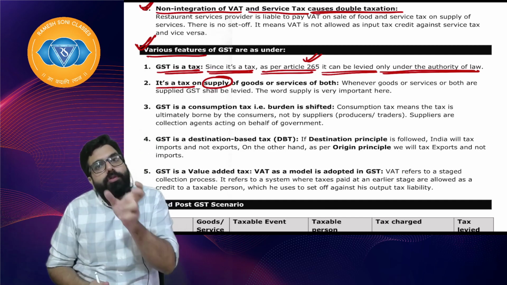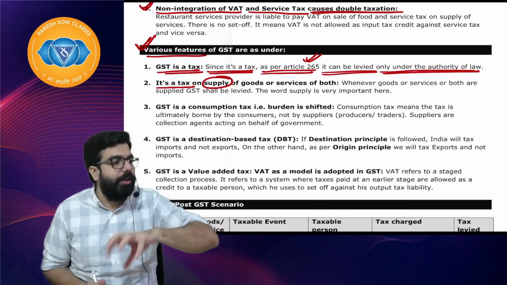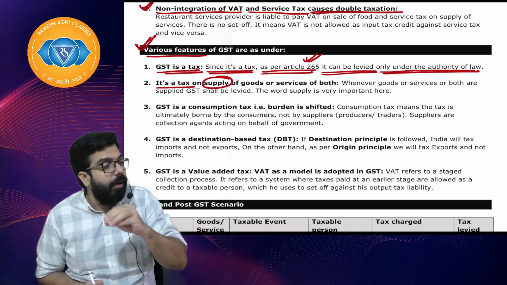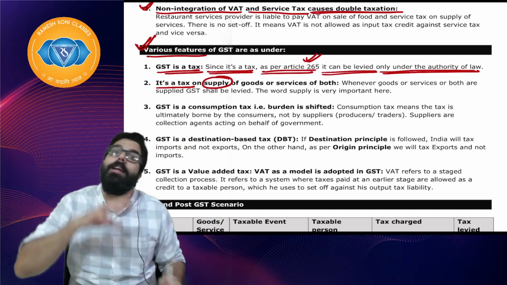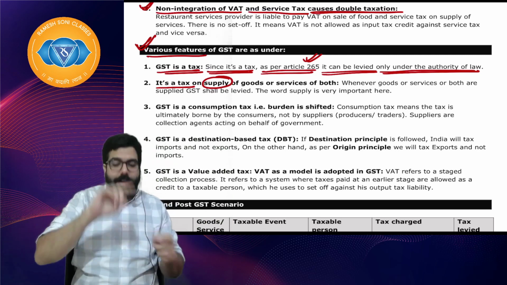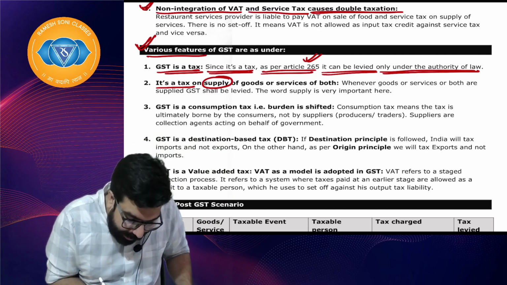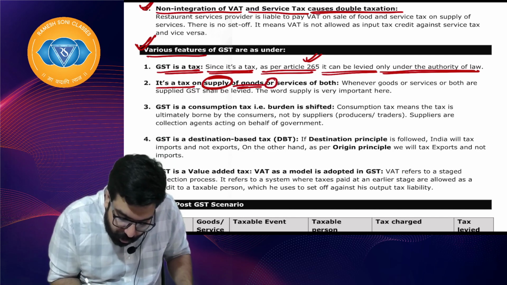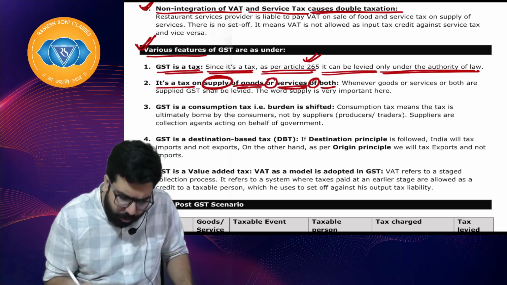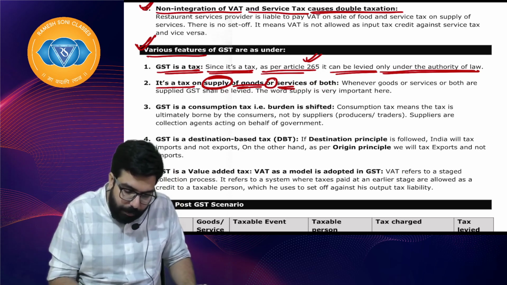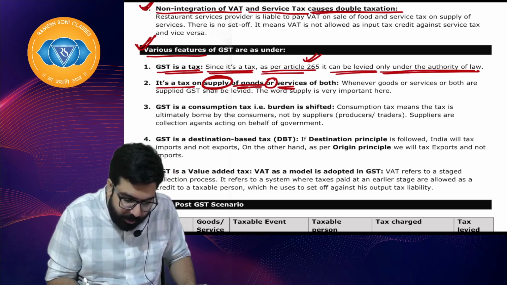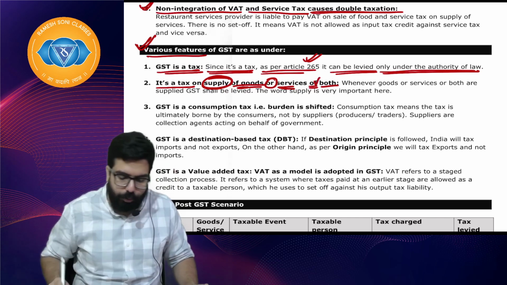So whenever goods or service are being supplied, means goods and services are sold, transferred, any barter is happening, any exchange is happening, lease is happening, rental is happening, license is happening, everything has been included. It's a tax on supply of goods or service or both. Are we clear, everyone? Please write it as goods or service or both, okay.